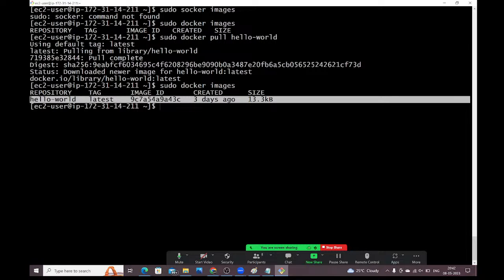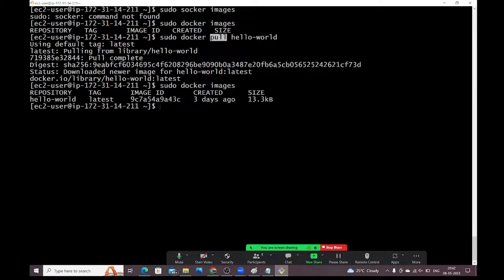To download an image from Docker Hub, which command do we need to use? The docker pull command. Docker pull, and the image name we need to give. Now here you can see, where is it downloading from? It is pulling from Docker Hub.